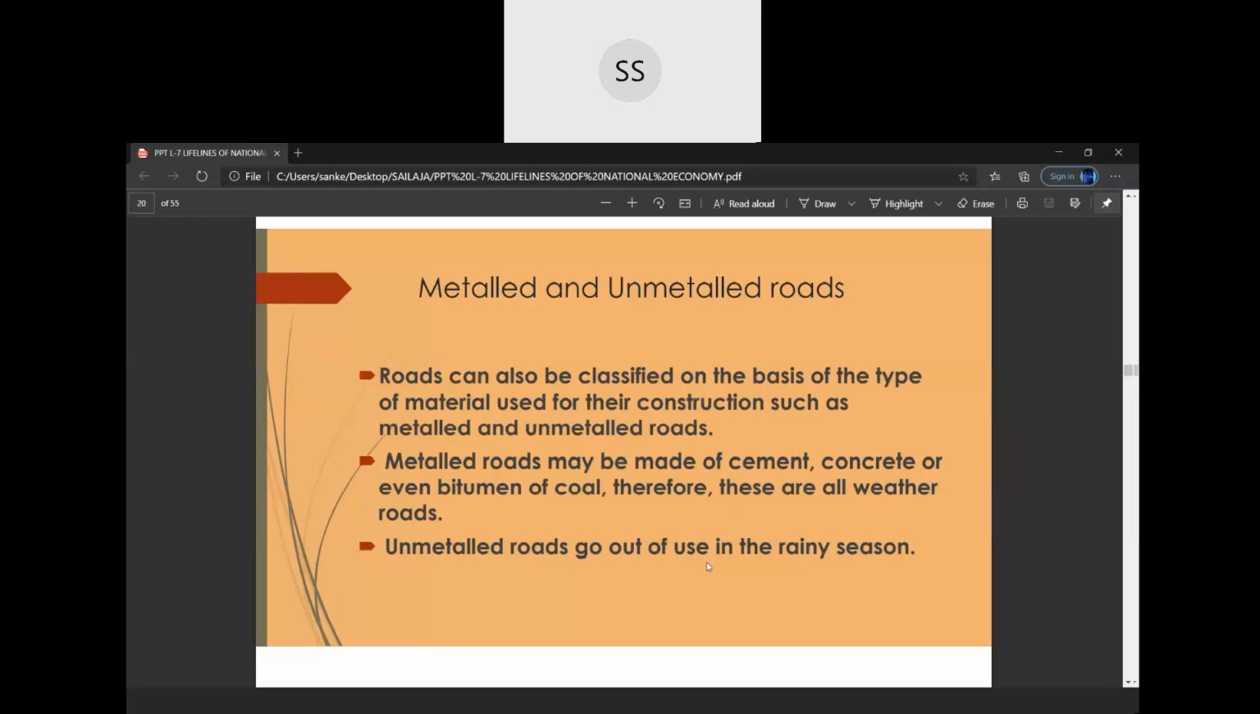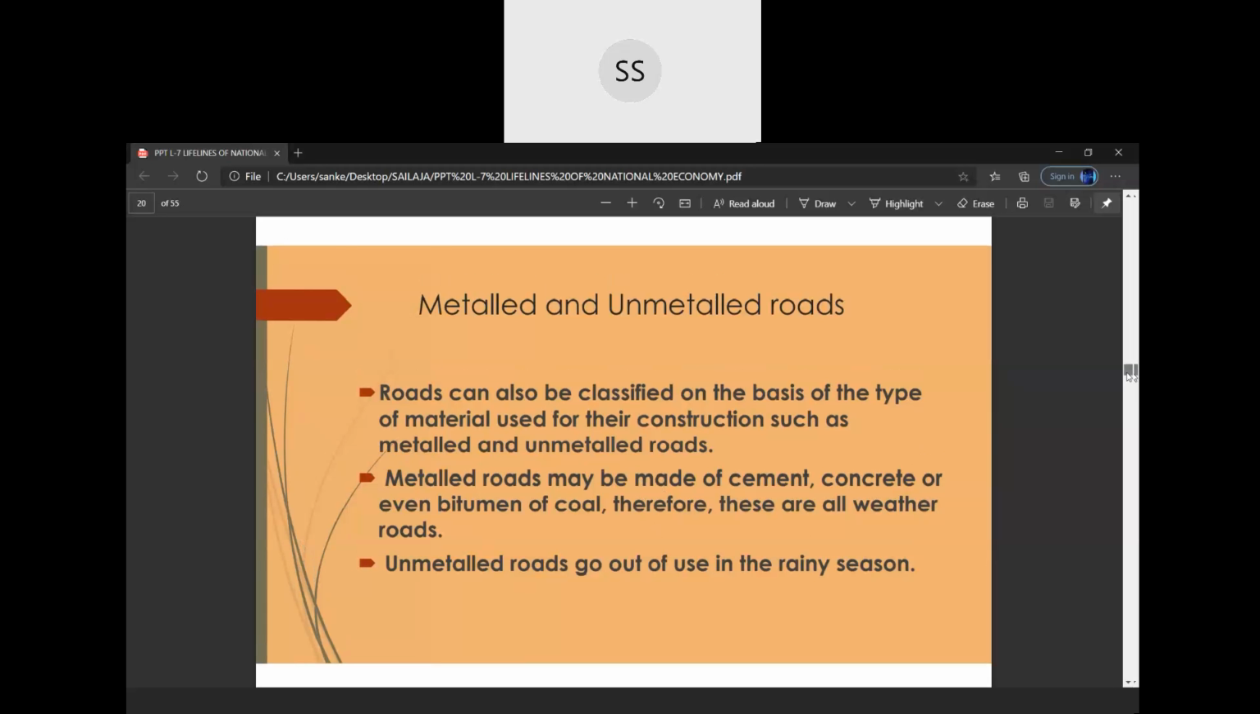Unmetalled roads go out of use in the rainy season. When we talk about unmetalled roads, they are not built. They are natural, first of all, unmetalled roads. And they go out of use during the rainy season. So that's the difference between the metalled and the unmetalled roads, children.